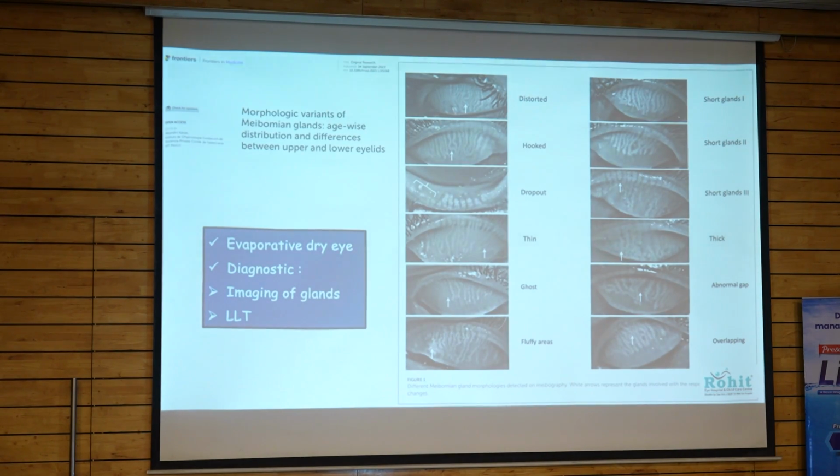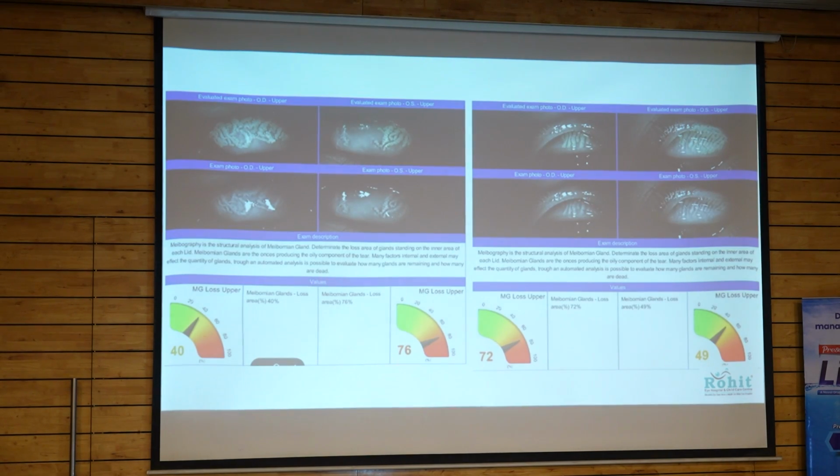So these are various morphological variants that we can find in the case of evaporative dry eye. Like the first one, distorted glands, drooping glands, gland dropout, or thin glands or short glands. All the various morphologies can be there in case of evaporative dry eye.